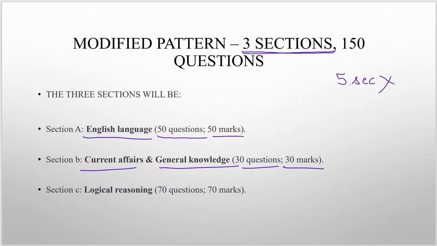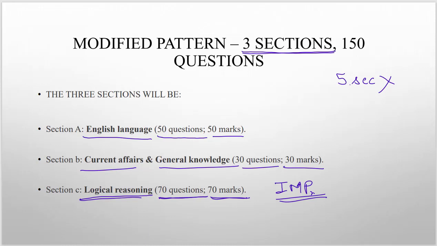And the biggest section is logical reasoning, which would have 70 questions leading to 70 marks. This becomes the most important section in the ALET paper. 70 questions out of 150 means this section comprises almost half the weightage of the entire paper. When we say logical reasoning, we know the usual reasoning would come.